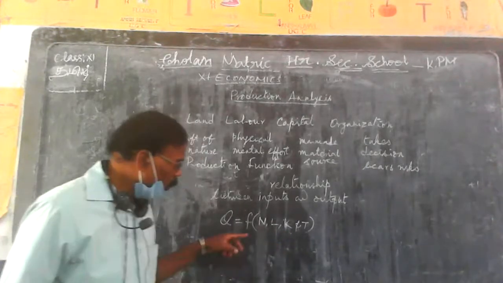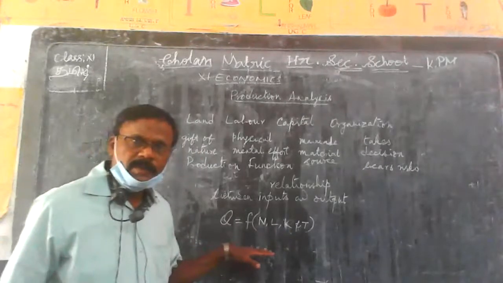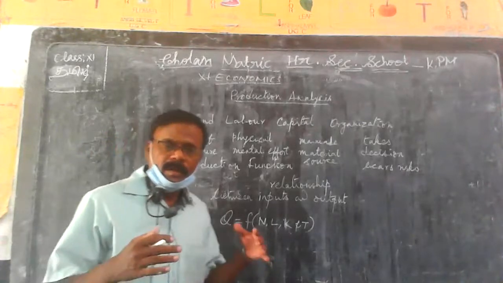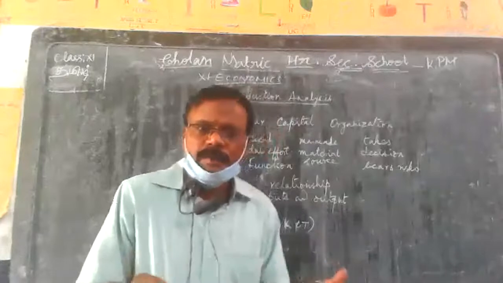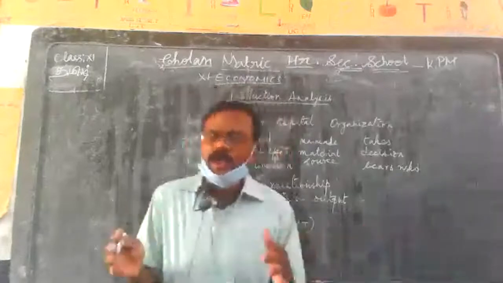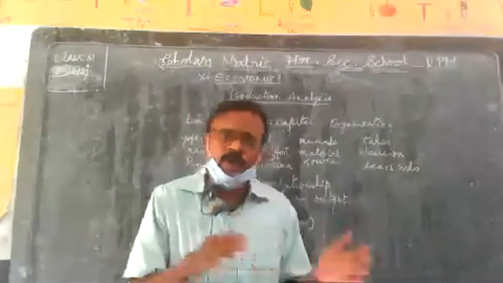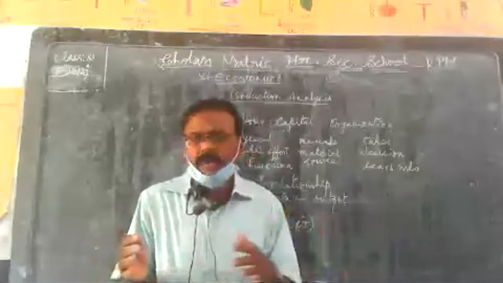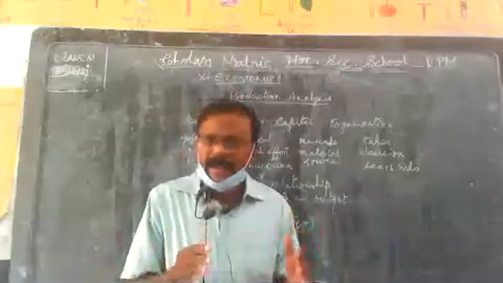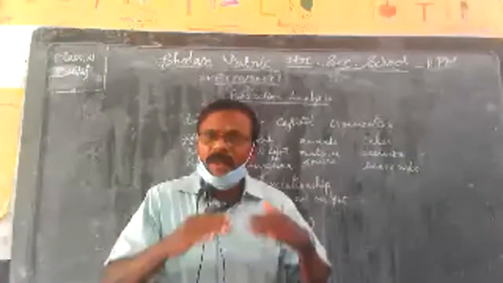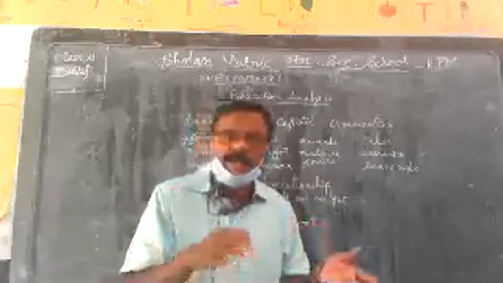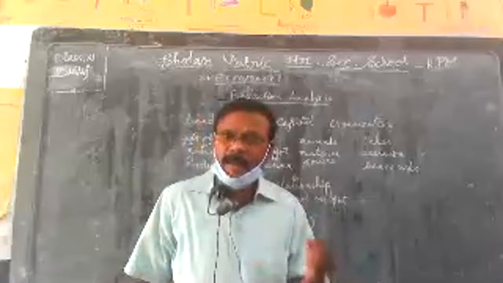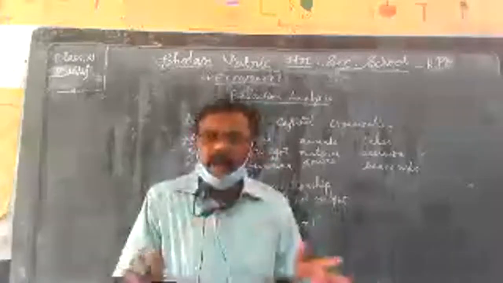Now, this production function involves the distinction between long run and short run. That means short run production and long run production are made on the basis of fixed factors inherent in the production. In microeconomics, it is a given.